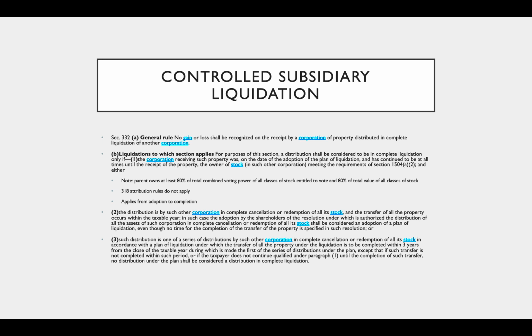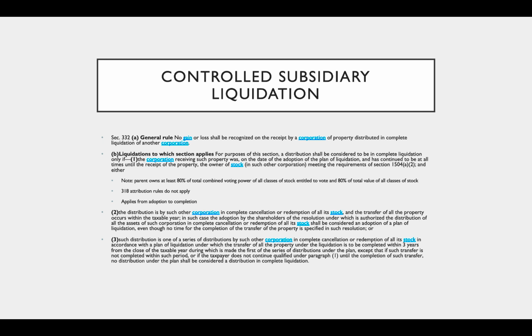2, the distribution is by such other corporation in complete cancellation or redemption of all its stock, and the transfer of all property occurs within the taxable year. In such case, the adoption by the shareholders of the resolution under which is authorized the distribution of all the assets of such corporation in complete cancellation or redemption of all its stock shall be considered an adoption of a plan of liquidation, even though no time for the completion of the transfer of the property is specified in such resolution. So 2 is what we call a one-shot liquidation. So the whole thing happens within 1 year.